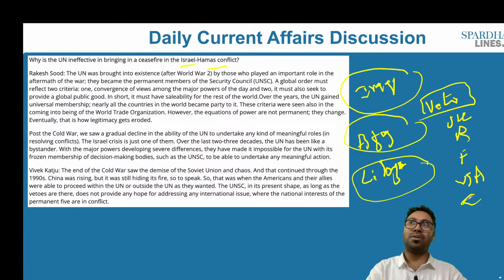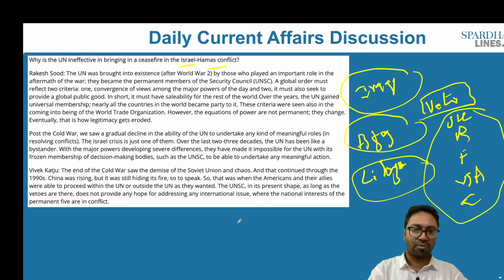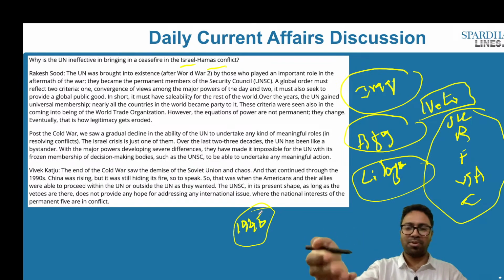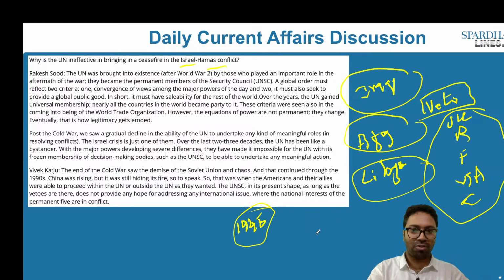When you look at the world powers, these are the permanent members. These are the 5 permanent members, but this was in 1945. So all those powers who happened to win the Second World War went on to become what is called the permanent members. But now times have changed. When times have changed, new countries will also have to be included.